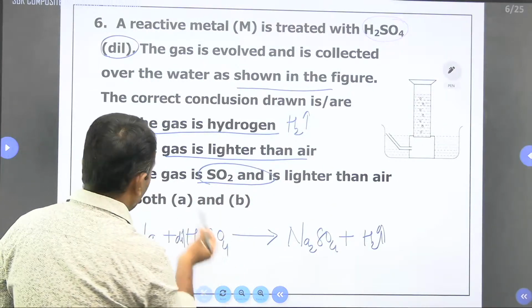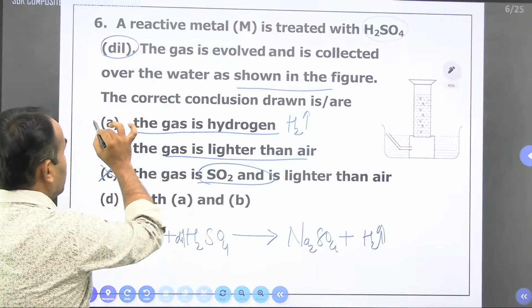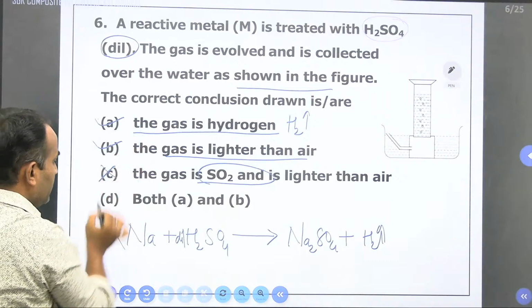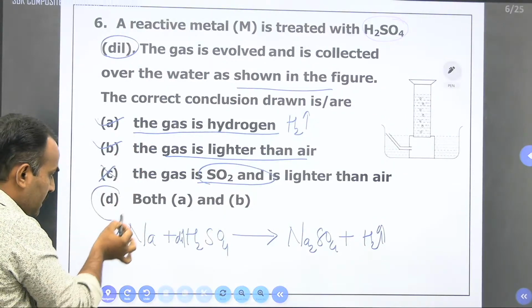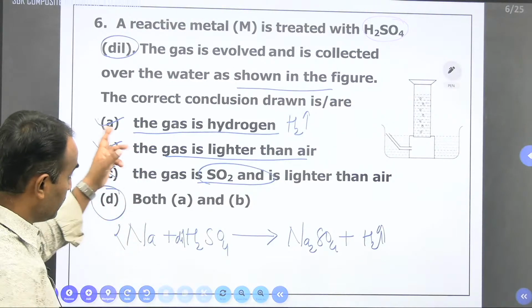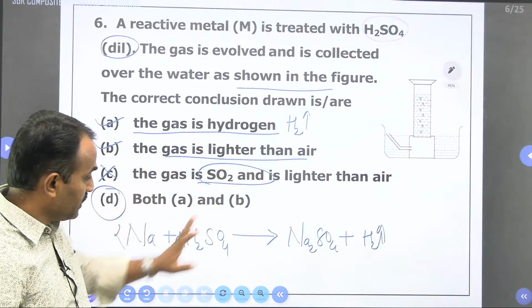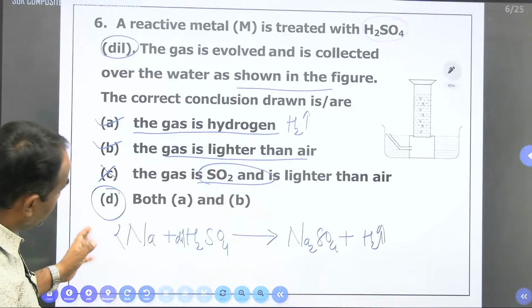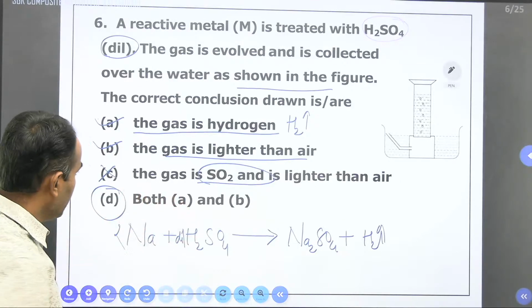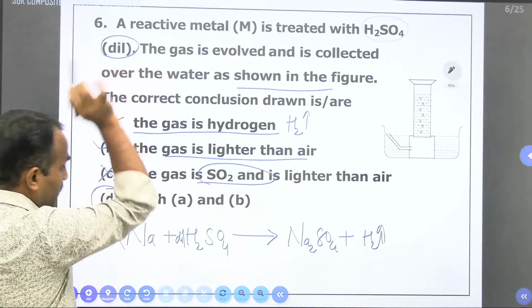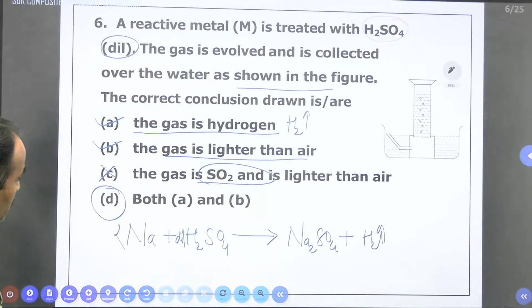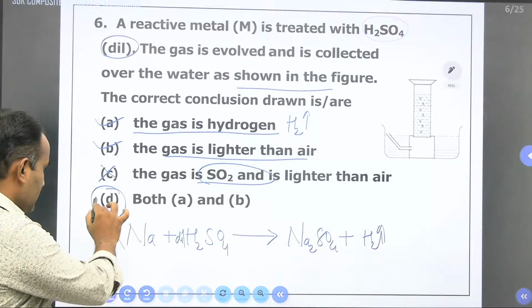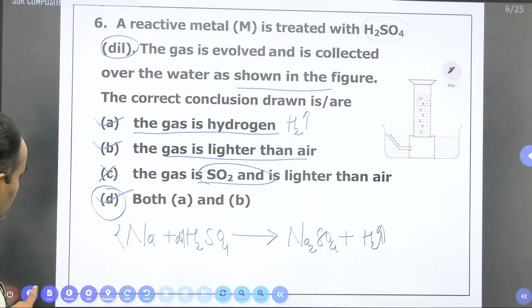Both A and B are correct for this question, so you can select the fourth option, D, both A and B. Right? Next we can go for the next one.